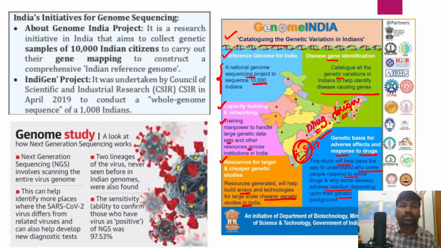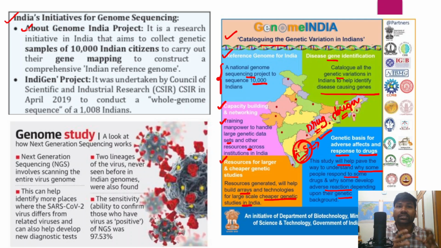So you can go through this content about the Genome India project that has been commissioned by the Department of Biotechnology. And in fact, the government of India has launched some initiatives with respect to the genome sequencing project. For example, the Genome India project is a research initiative that sequenced 10,000 Indian individuals' genetic structure.